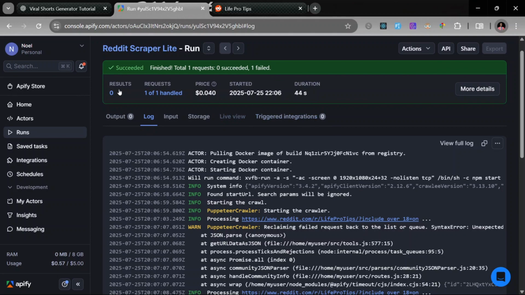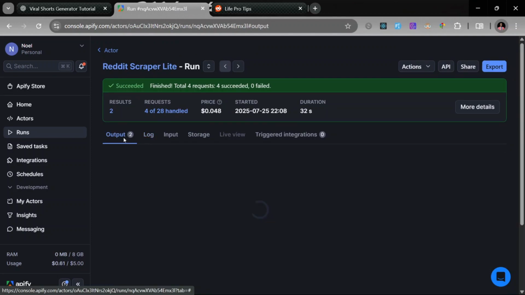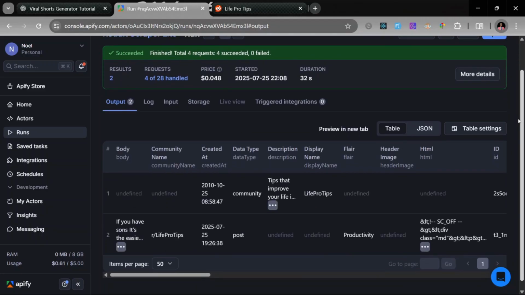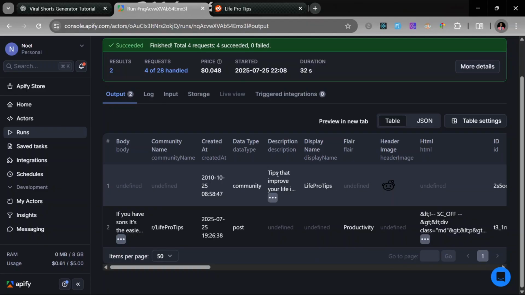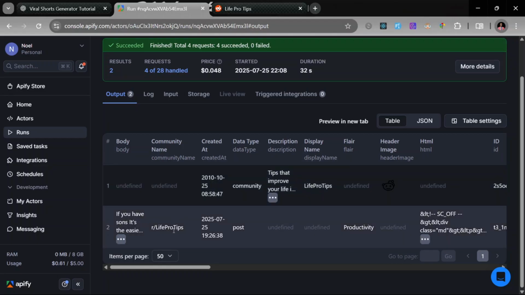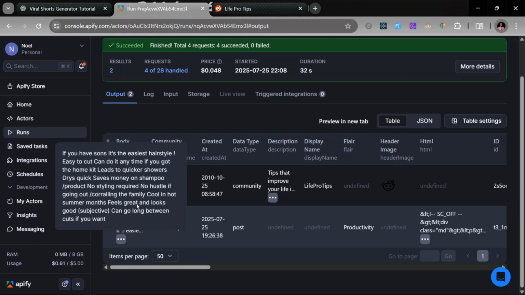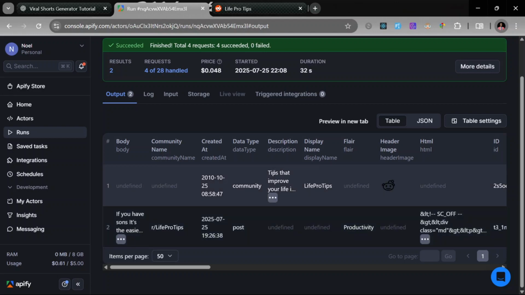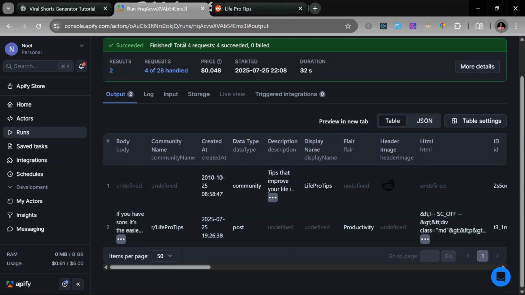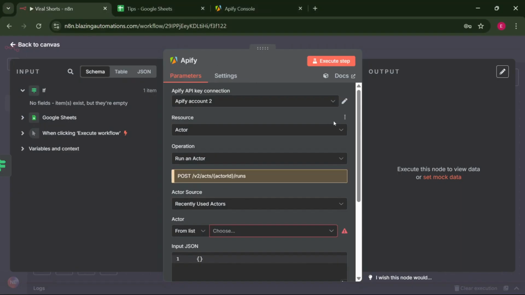As you can see, it has succeeded. So let's click the output and let's see what kind of data we have received. For the first thing here is the data type. As you can see, it's the community, and the tips here are the community guidelines as already seen, and we have another tip here as a post. So the body post says, if you have sons, it's the easiest hairstyle, blah blah blah blah blah. So just like that, we have managed to scrape data from the subreddit, the LifeProTips. So now that we have done that, let's head back to n8n and see what we are supposed to do.